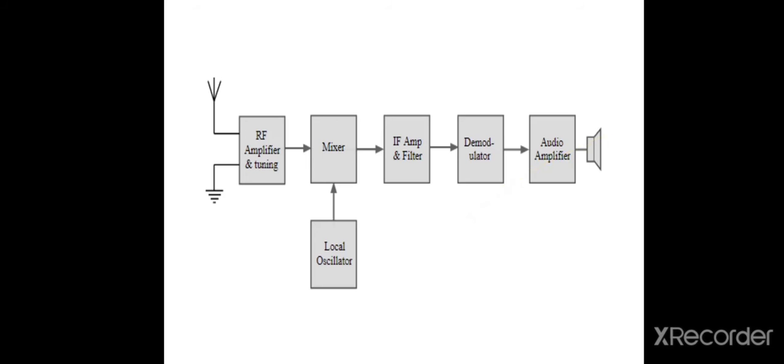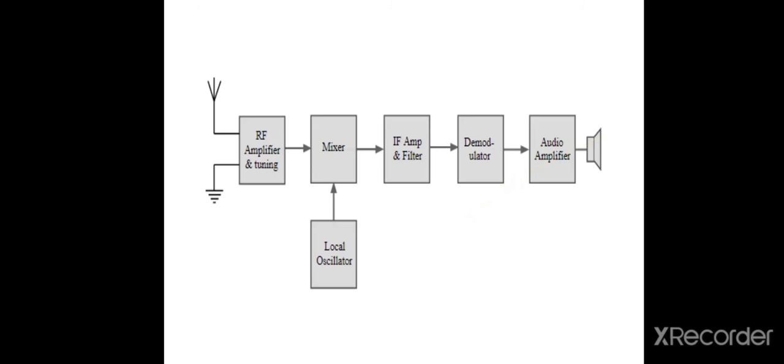This is the block diagram of the receiver. In this block diagram, the input signal is received from the antenna. Then it is transferred to the RF amplifier and tuning circuit, RF meaning radio frequency amplifier. Then this signal is mixed with the local oscillator signal at the mixer.